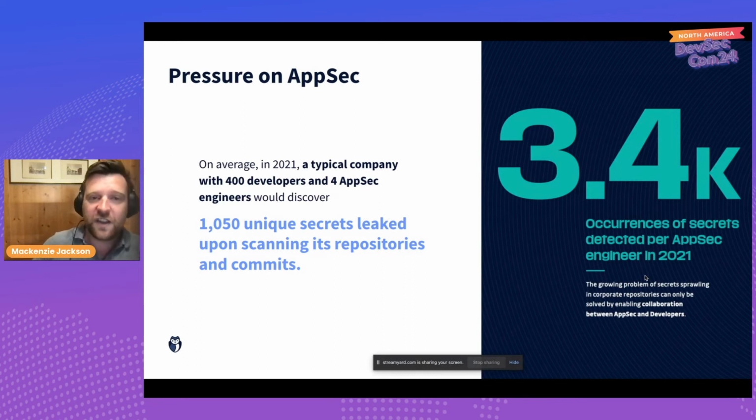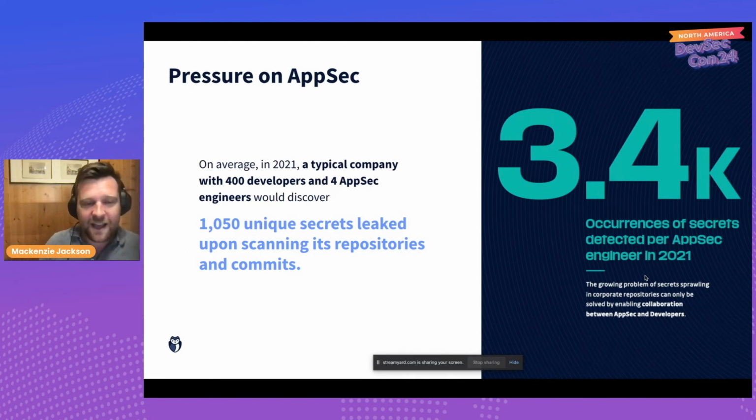That means that each one of those AppSec engineers has to investigate, communicate with the developer, rotate, and republish their keys 3,400 times a year. That's huge. If you did that all day, every day, and nothing else, and didn't work holidays and weekends, you still wouldn't be able to get through it. So this is how big of a problem we have.